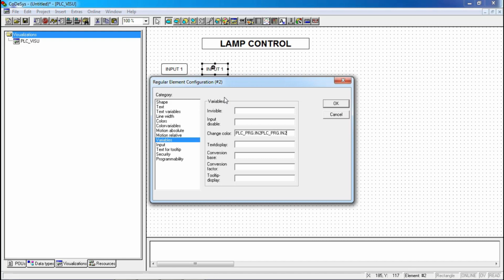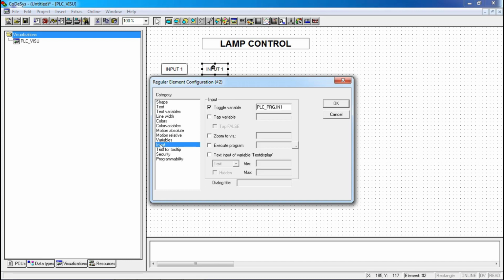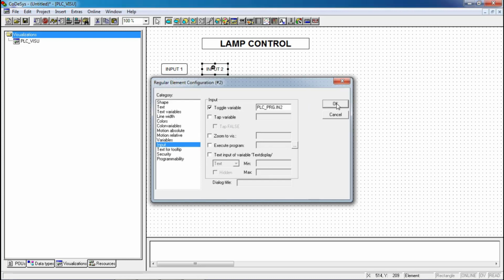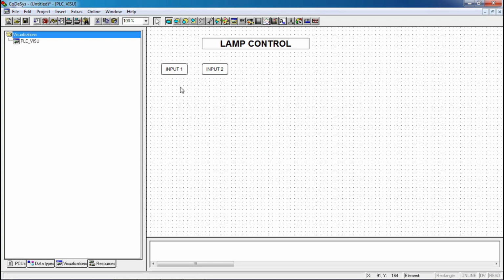Make sure that only one tag is there. Click on OK. These two buttons will act as our inputs.